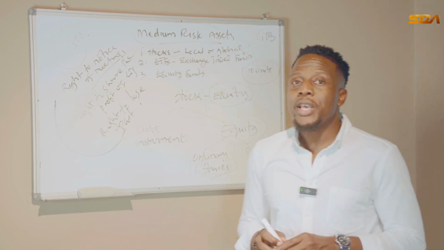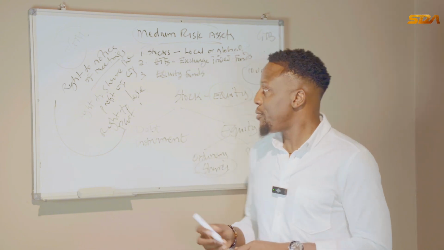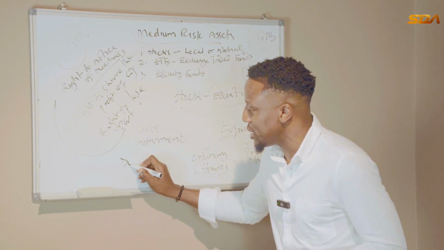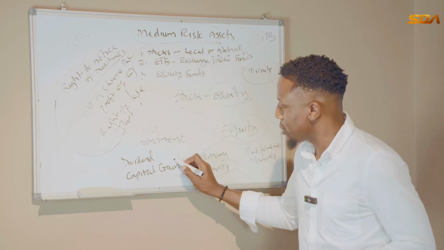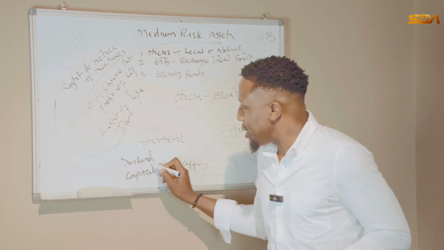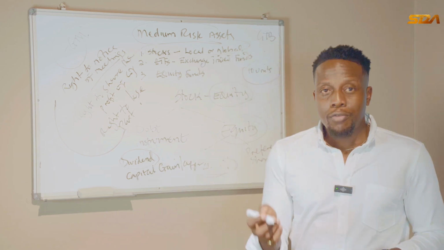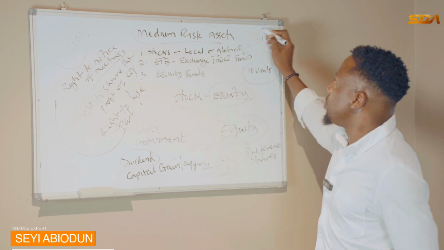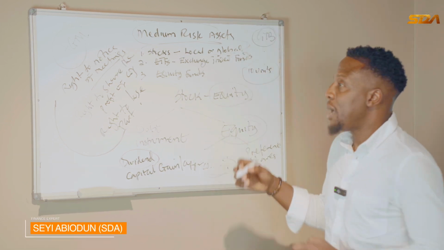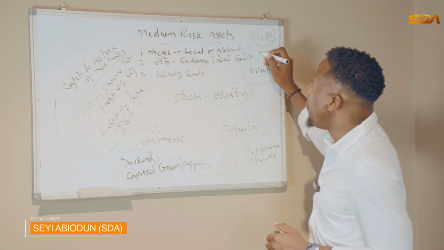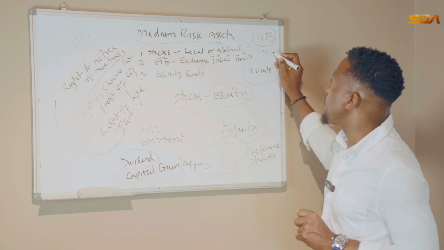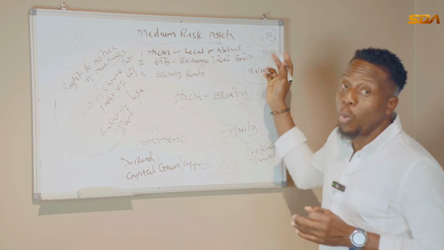So there are two ways that you make money from shares. The first one is through dividend, and the next one is through capital gain or appreciation. Dividend is a share of profit. So using my GT Bank example, I bought shares in GT Bank. At the end of the year, let's assume they have 1 million shareholders, and I am one of them.